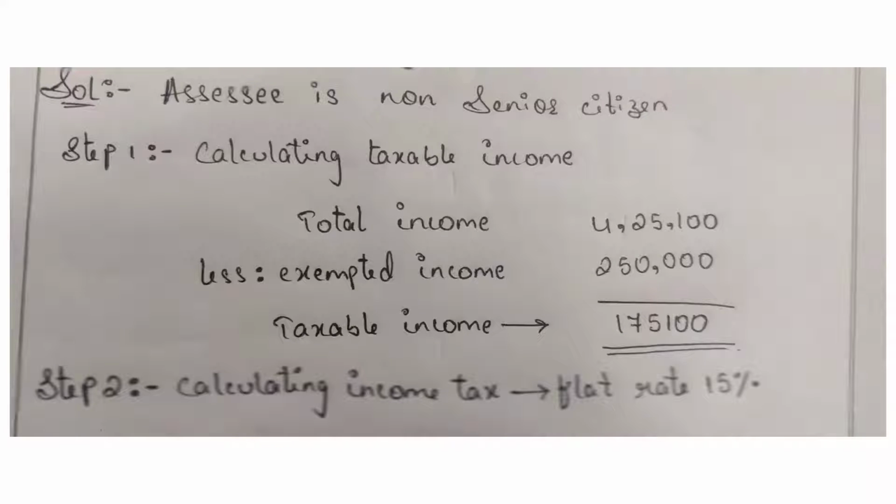Okay, already explained in previous video what is basic exemption limit for non-senior citizen, for senior citizen, for super senior citizen. So as he is non-senior citizen, so we have to take exempted income as 2,50,000. After doing less, we will get the taxable income, that is 1,75,100. This is our taxable income, the income on which we can take out tax.